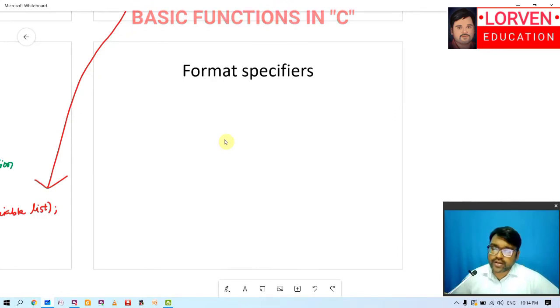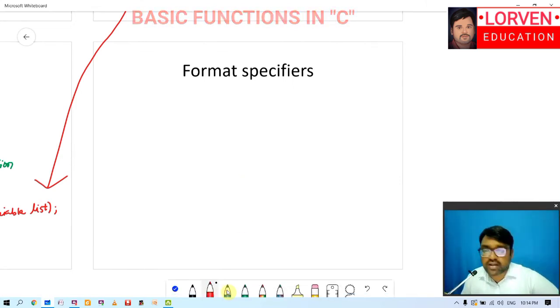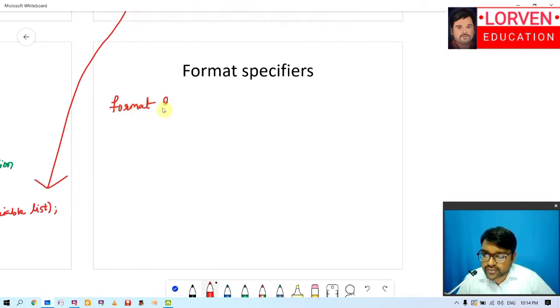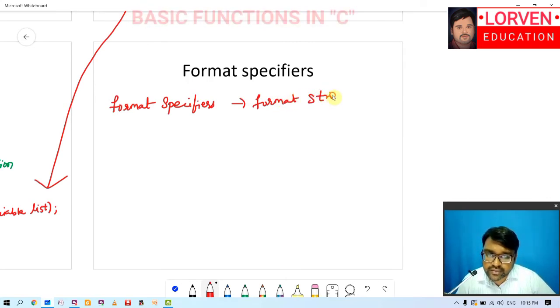Now we'll be talking about the concept called format specifiers. So basically, format specifiers are also termed with different terminology. I will be writing like this. Format specifiers are also called format strings. This is the point number 1. You have to understand that format specifiers are also called format strings.